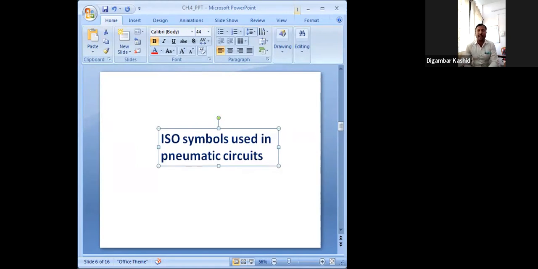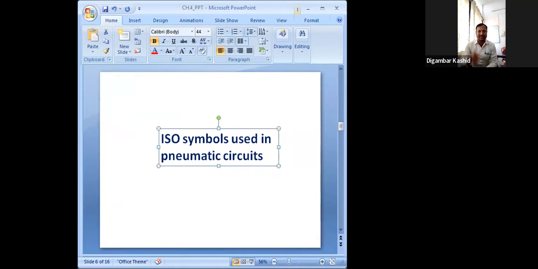And why am I focusing on this point? Because your university examination may be online and MCQ based. So you should be able to give the proper answer for any symbol. For that purpose, it is very essential to have repetition on these ISO symbols.